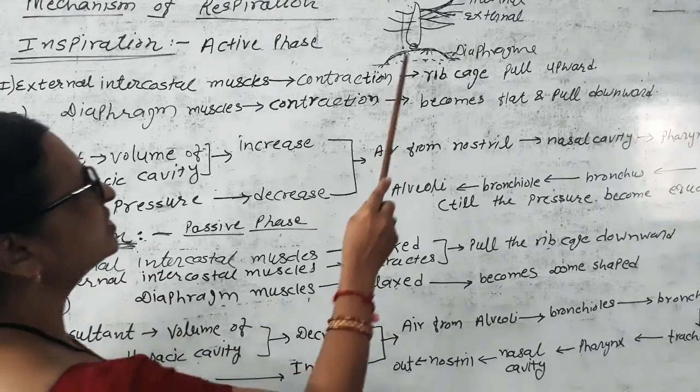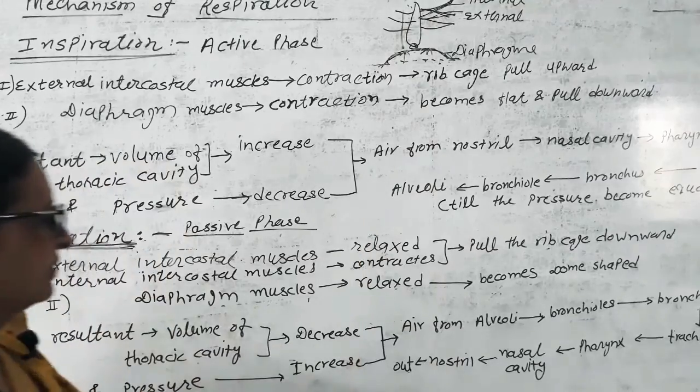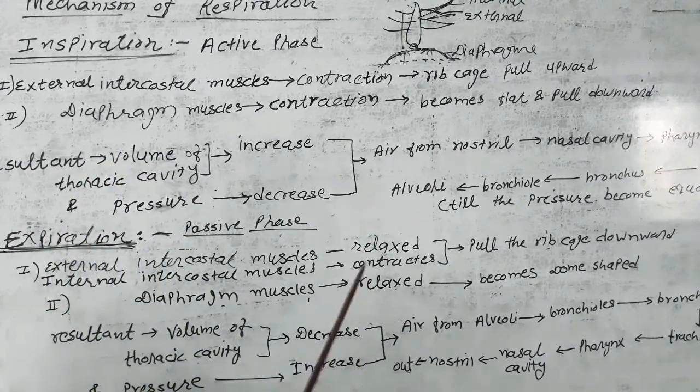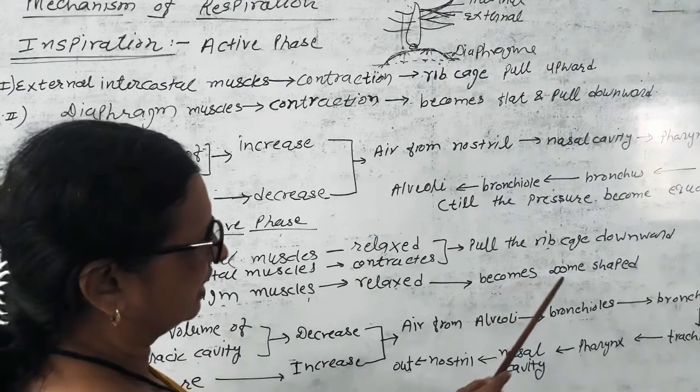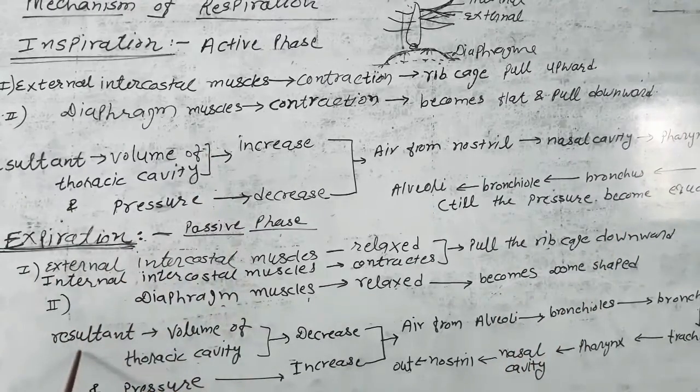So, this much volume decreases, ribs come down, the diaphragm becomes dome shaped, rib cage goes downward, and resultantly the volume of the thoracic cavity decreases and the pressure of the thoracic cavity increases relative to the external environment.